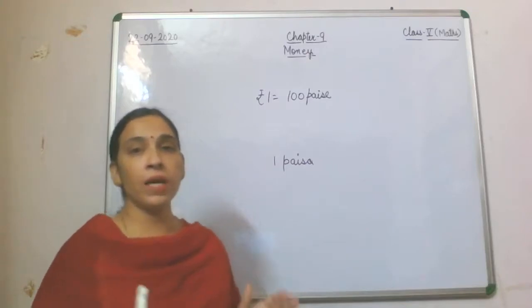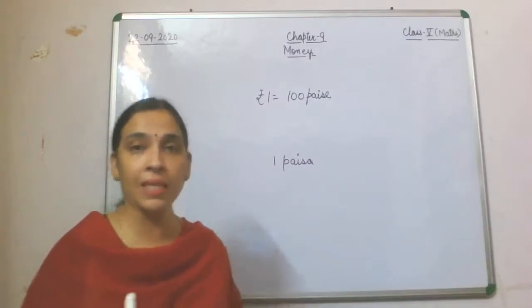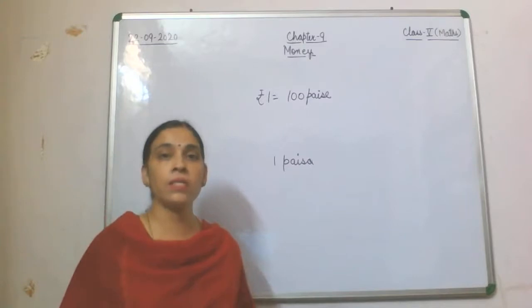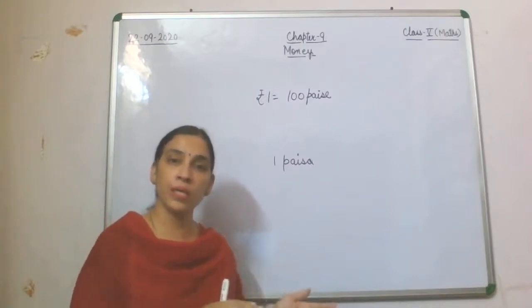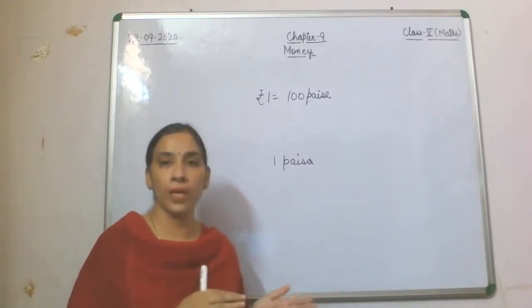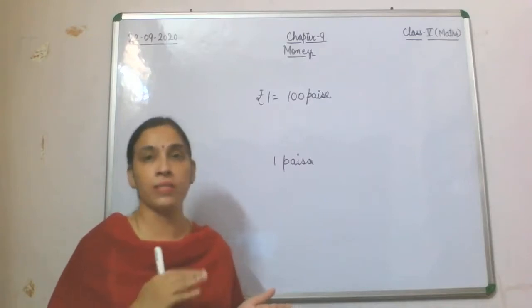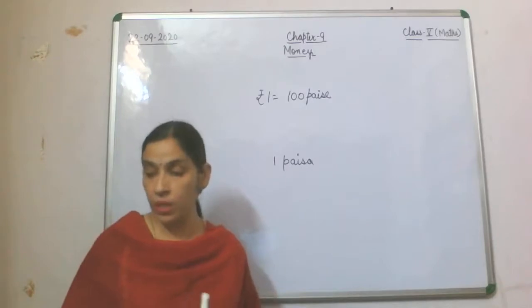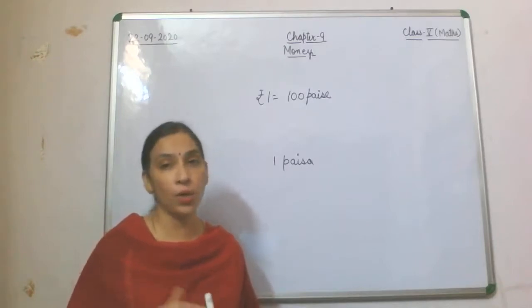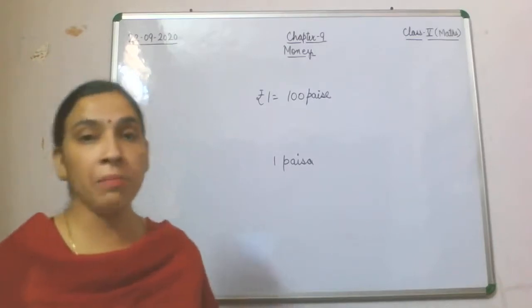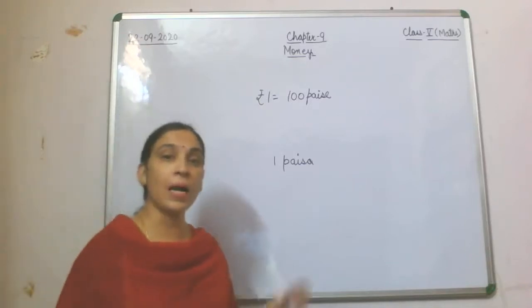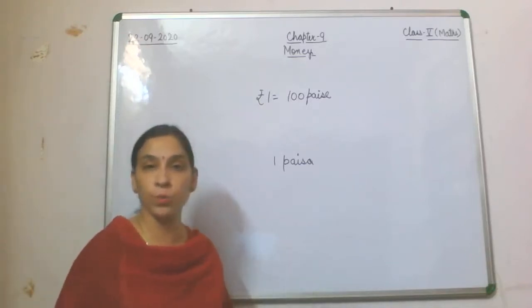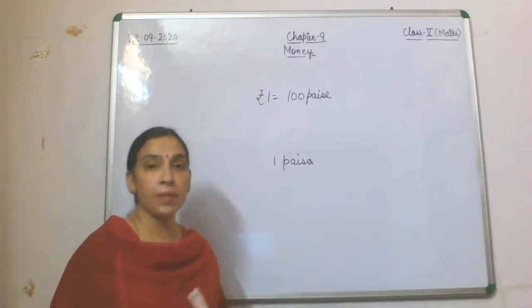Now here we are going to see conversion first, as we were doing in length, weight or capacity. About conversion, you all know that rupee can be converted into paise and paise can be converted into rupee. The concept is the same.